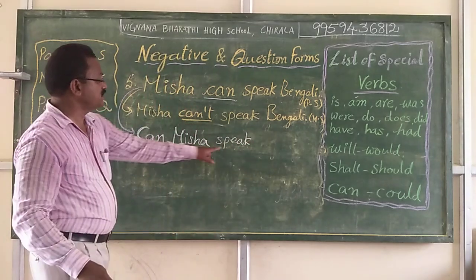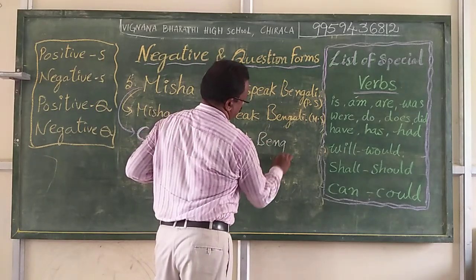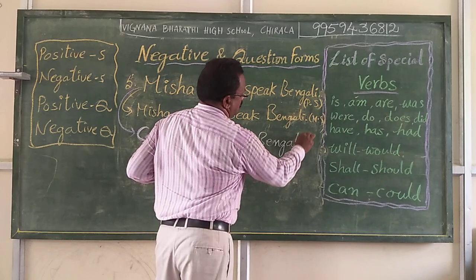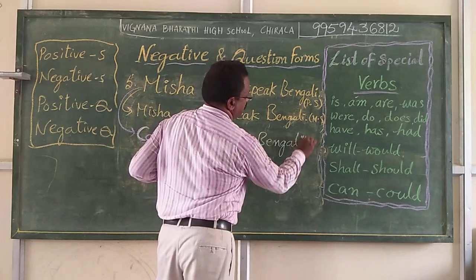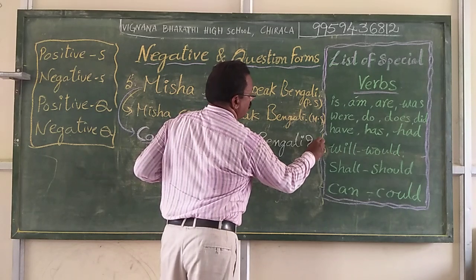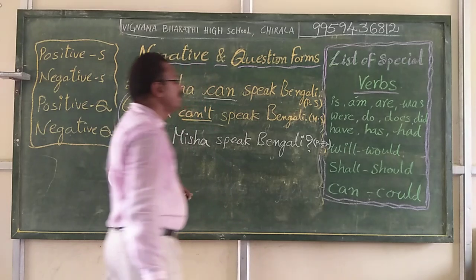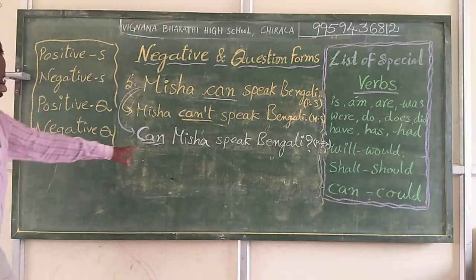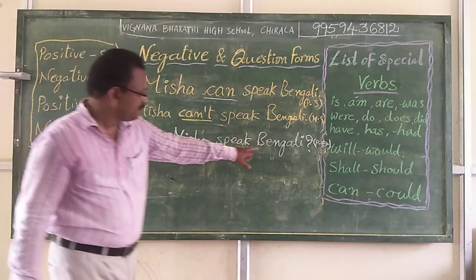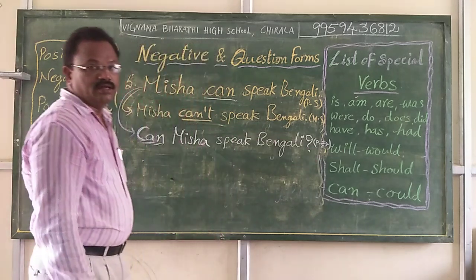Can Misha speak Bengali? Question mark. Now, positive question form. Can Misha speak Bengali? This is a positive question form.